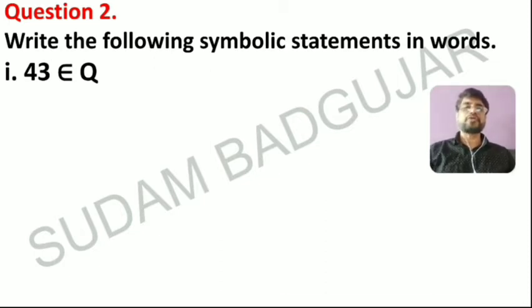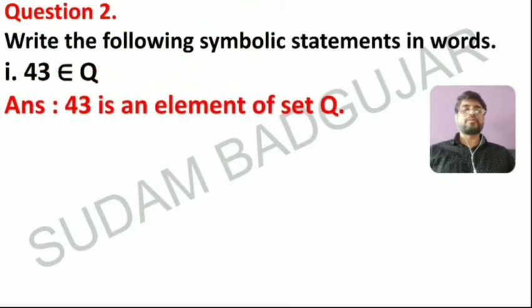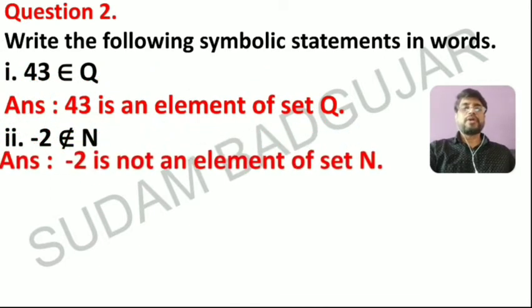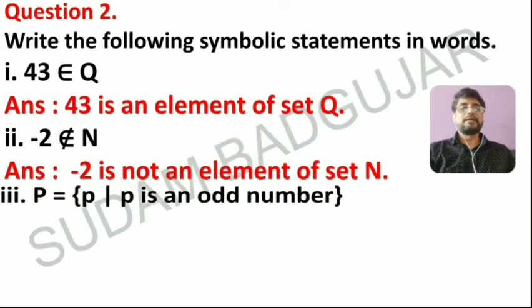First one, 43 belongs to Q. That is nothing but 43 is an element of Q, or is a member of the set Q. It's very simple. Next, -2 does not belong to N. How to write in words? -2 is not an element of the set N.